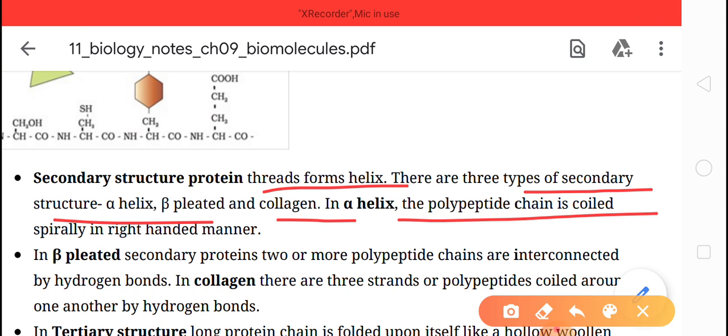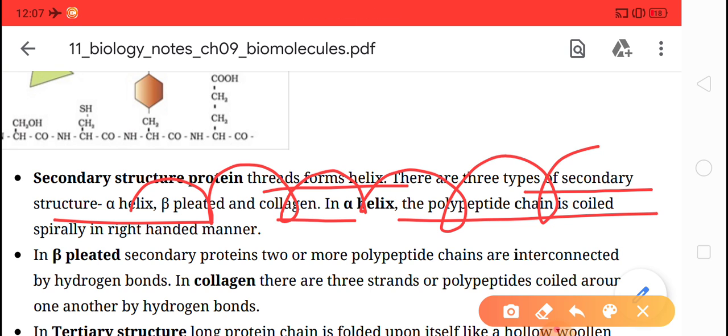Here, one end has the N terminal and the other end is the C terminal.